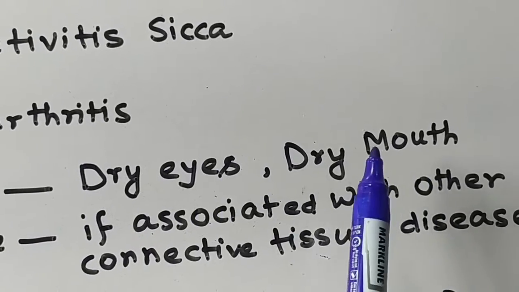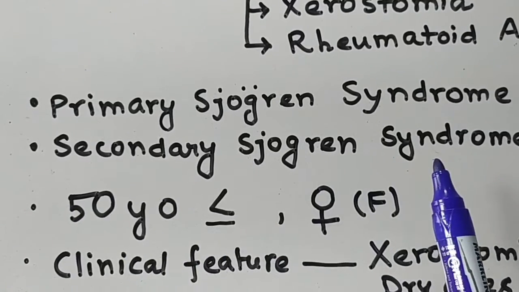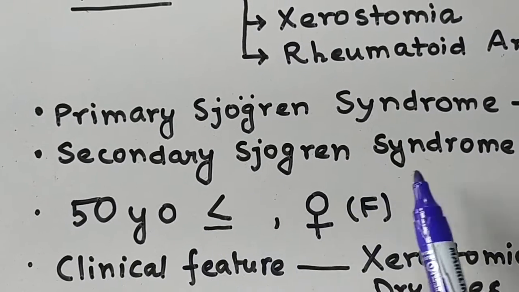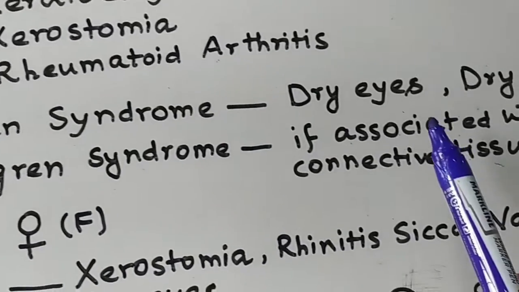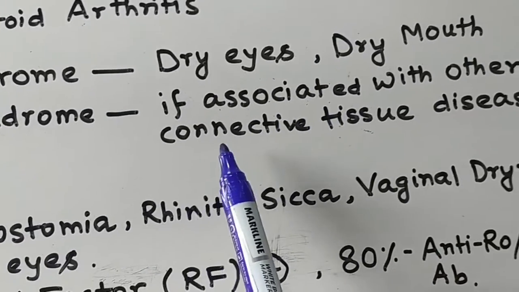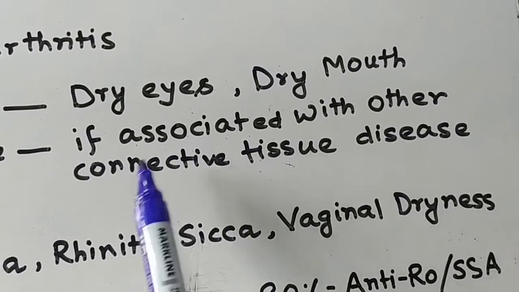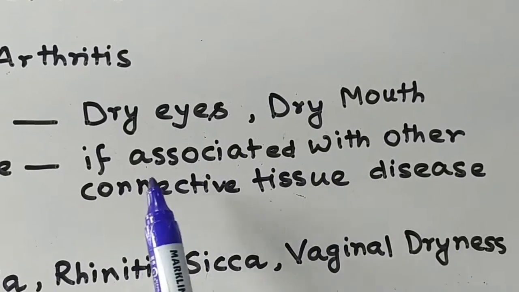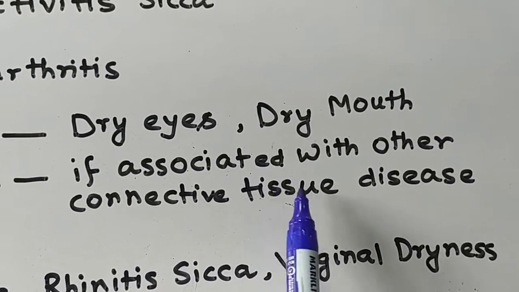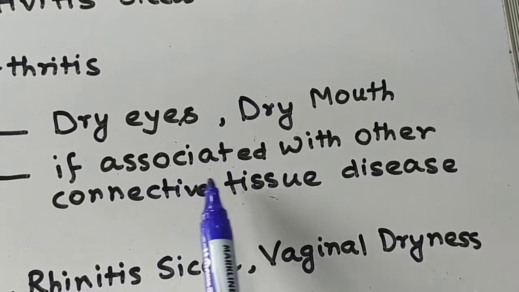So what happens in secondary Sjogren? In secondary Sjogren, the disease is associated with connective tissue disease. Another connective tissue disease will be associated with Sjogren, and it will be known as secondary Sjogren.